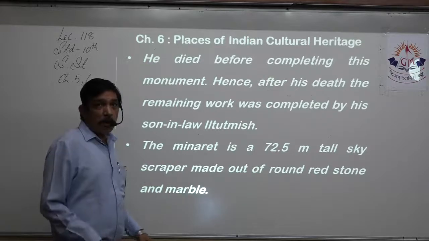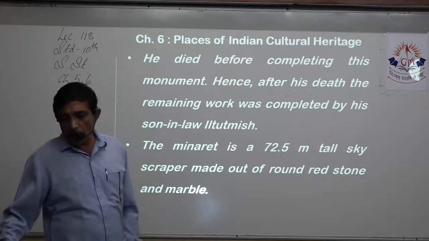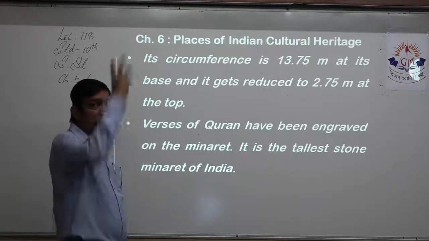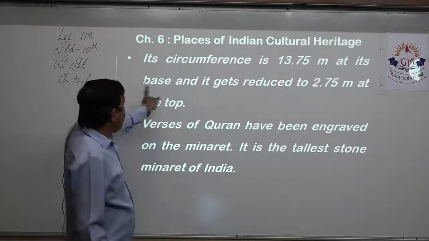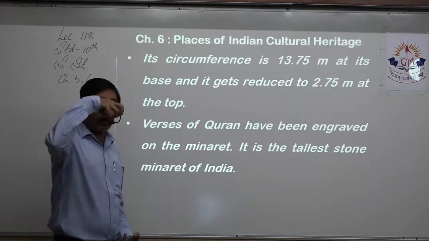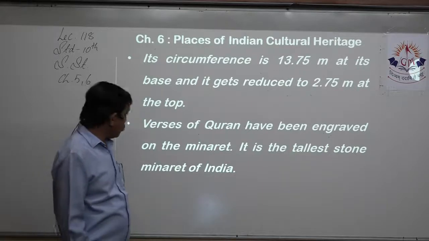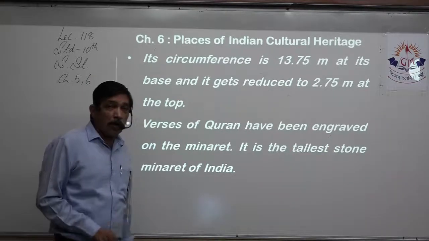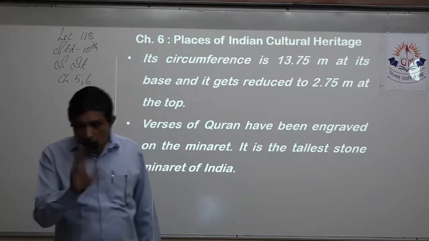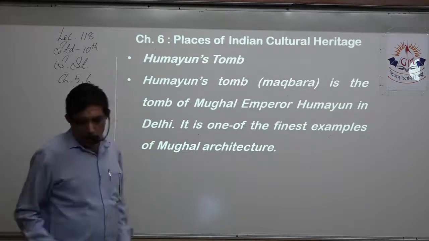The minaret, what is the height? It is a 72.5-meter tall tower made of red sandstone and marble. Now we have the circumference of the base and the smaller circumference at the top. The base is 13.75 meters, and as it goes up in a cylindrical, conical shape, it becomes 2.75 meters at the top. What is written on that? Verses of the Quran have been engraved on the minaret, and it is the tallest stone minaret standing in India.